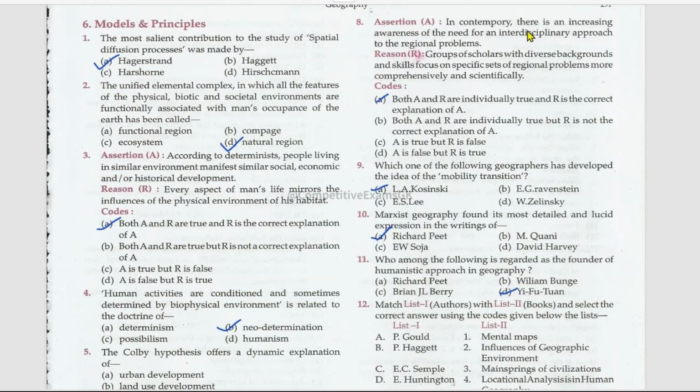Next, assertion and reason. In contemporary times, there is an increasing awareness of the need for an interdisciplinary approach to regional problems. Groups of scholars with diverse backgrounds and skills focus on specific sets of regional problems more comprehensively and scientifically. The reason is also true, and this is the correct explanation for the assertion. Which one of the following geographers has developed the idea of mobility transition? L.A. Kosinski. Marxist geography found its most detailed and lucid expression in the writings of Richard Peet. Who among the following is regarded as the founder of the humanistic approach in geography? Yi-Fu Tuan.